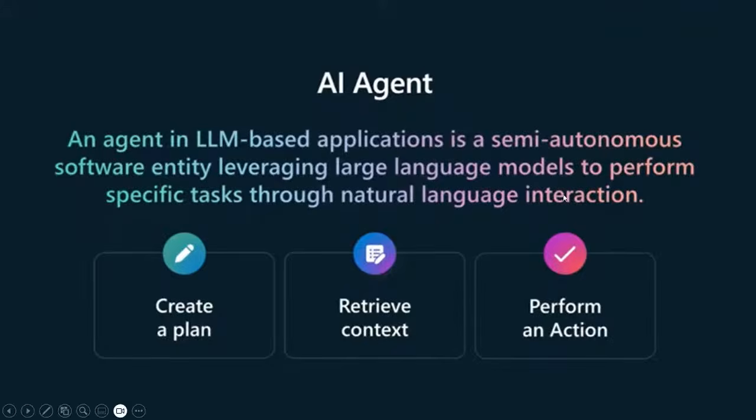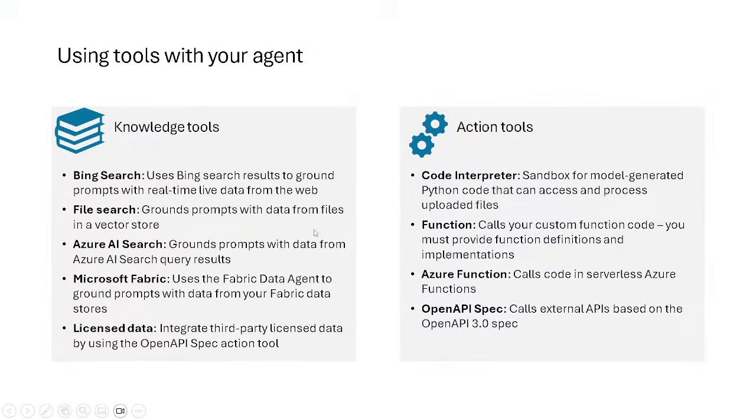Now, there is one very famous term of recent times, which is known as the tool use design pattern. In my coming sessions, I am going to focus on certain agentic design patterns also. The slide which I'm showing you now is connected with the tool use design pattern. Basically, this design pattern focuses on how you can connect your agent with multiple tools. As you can see on my slide, we have two different kinds of tools which we are going to associate today. Knowledge tools, which are going to provide context to your agent. And then we have action tools, which are basically going to control the tasks associated with that agent.